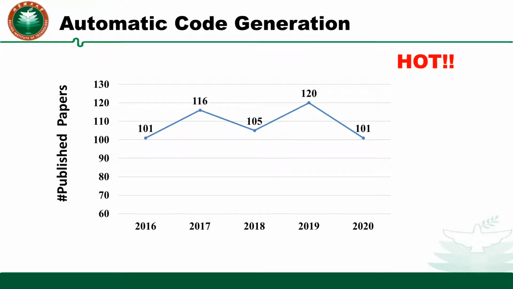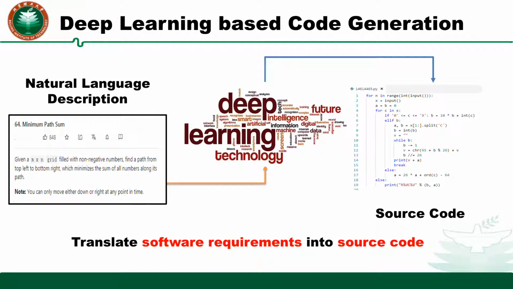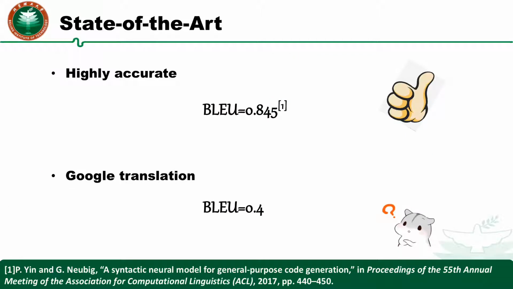To release human beings from time-consuming software development, automatic code generation tasks have become a research hotspot. The key insight of such approaches is that given a corpus of software requirements and their codes, deep learning may learn how to translate software requirements into source code. Approaches have been reported to be highly accurate.